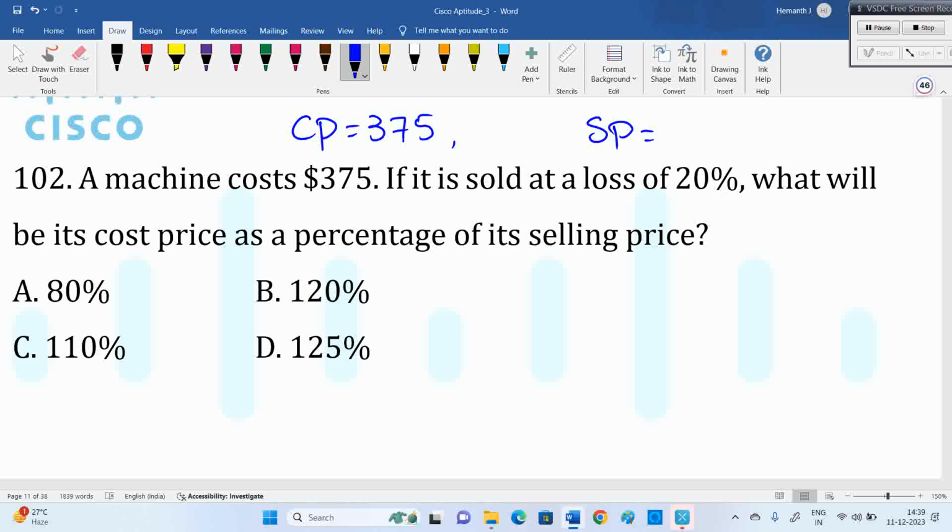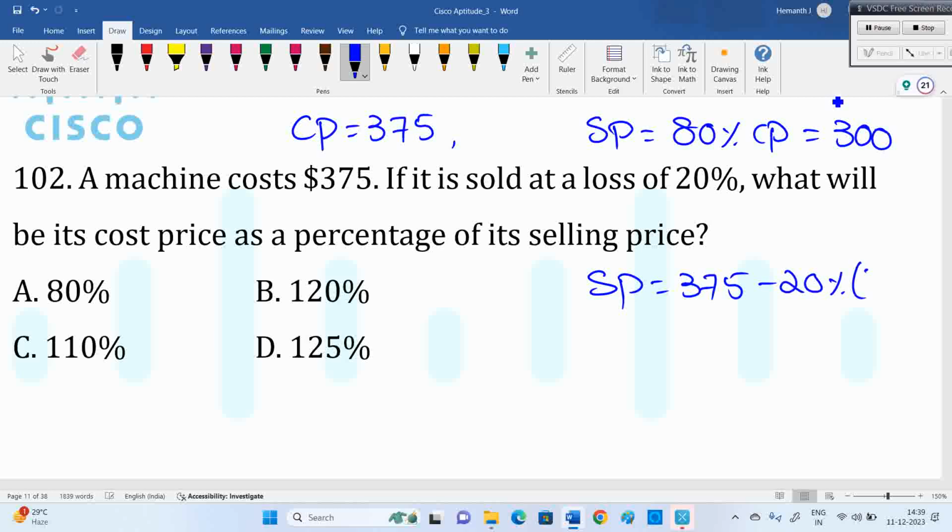Remove 75. You can write 80% of CP and then calculating, 300 will come. Or else directly SP is equal to 375 minus 20% of 375. 10% is 37.5, 20% means 75 removed.